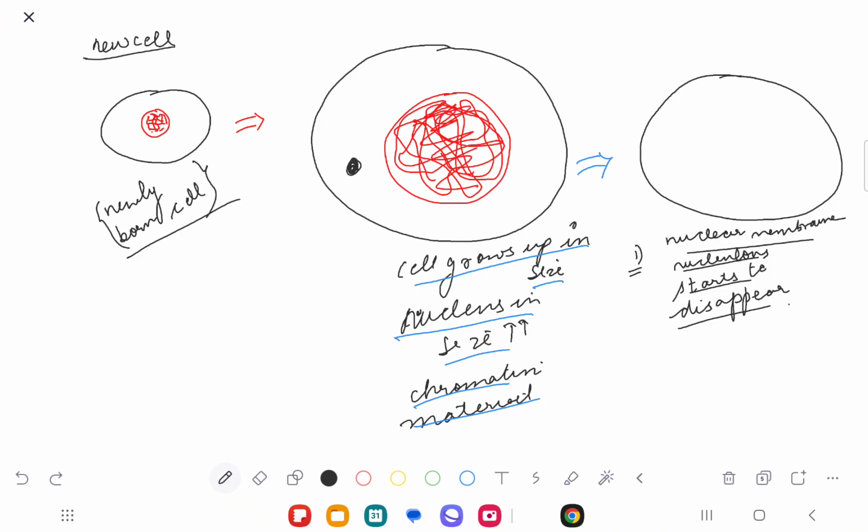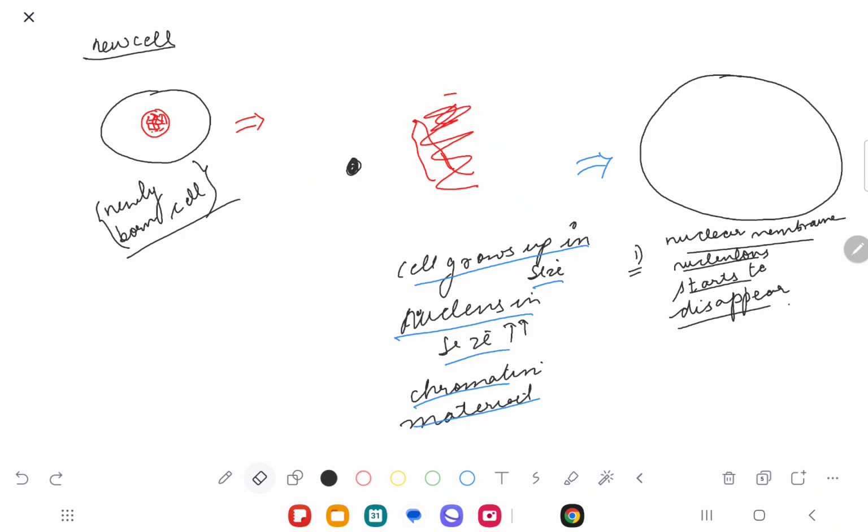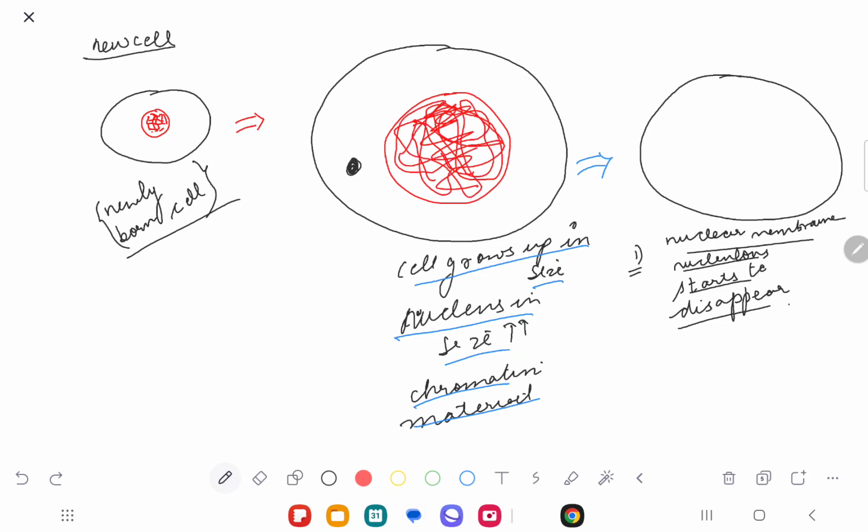Then what exactly do we observe? This thread, this red thread, which we call chromatin material, is like an open wire, an unreeled wire.